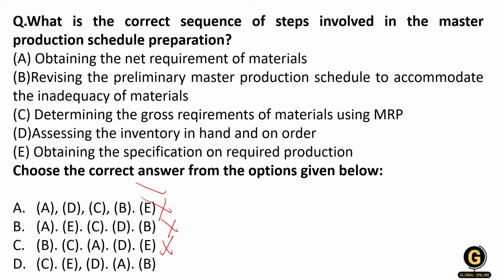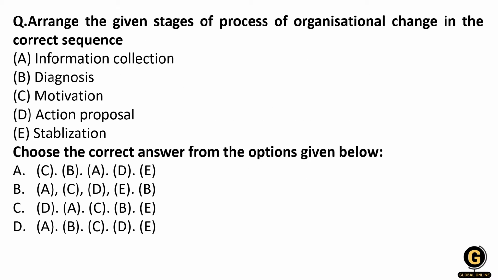Then you will obtain the specification on the required production. Later on, you will assess the inventory in hand and on order, and after that you will obtain the net requirement of the material, and at last you will revise the preliminary master production schedule to accommodate the inadequacy of the material. So option number D, C, E, D, A, B is the right sequence of the steps involved in the master production schedule. Let's move to the next question.